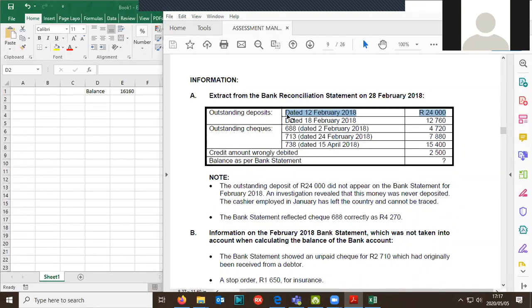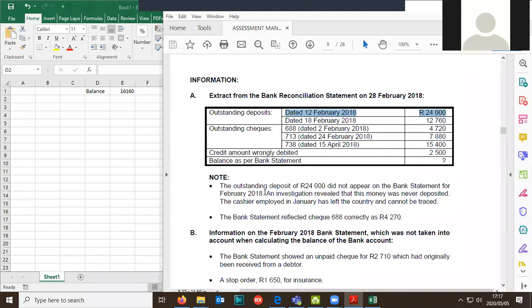Where did we write it originally? In which journal? Come, think. Write me an answer. Yes, that would have been in the CRJ. So originally we would have put that 24,000 in the CRJ.